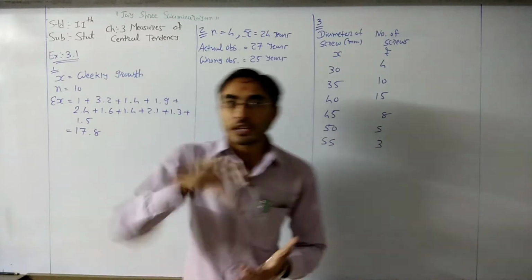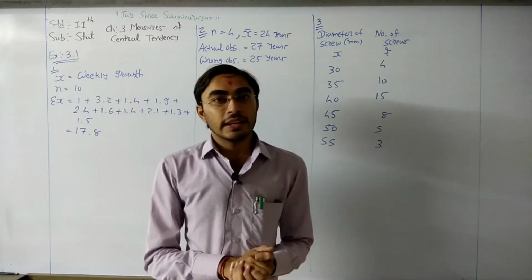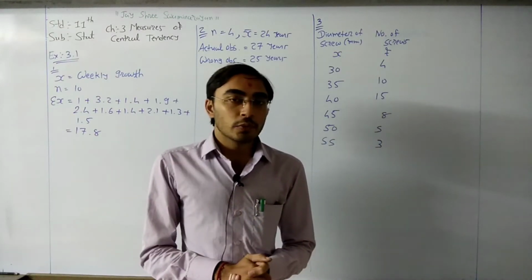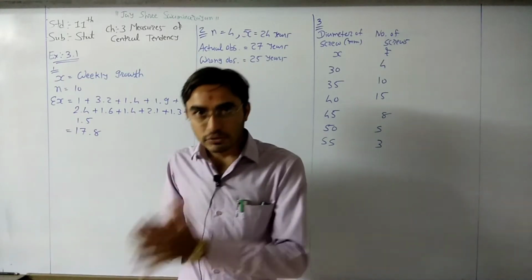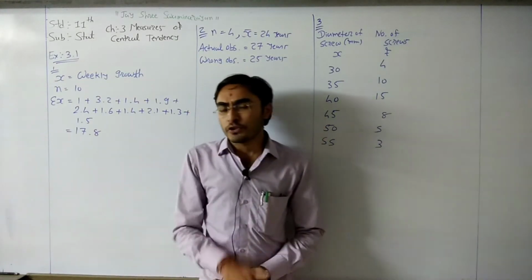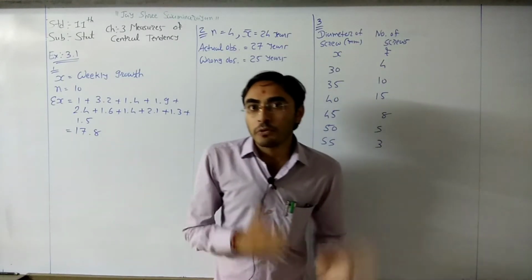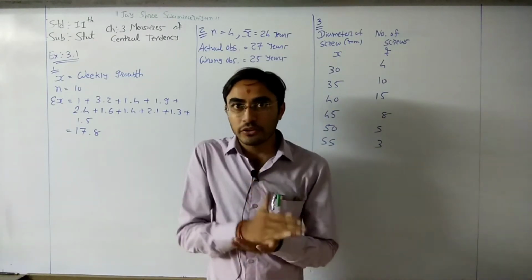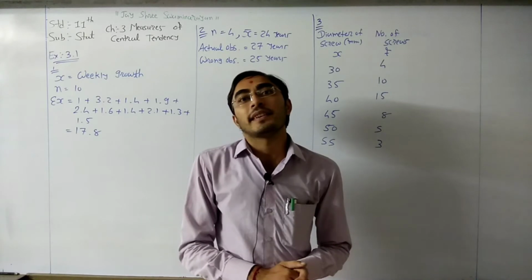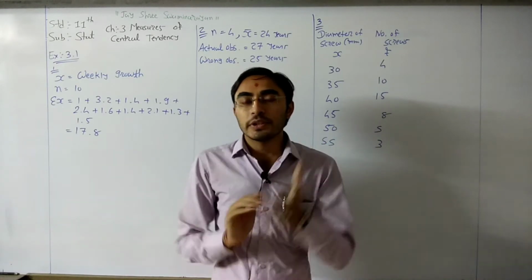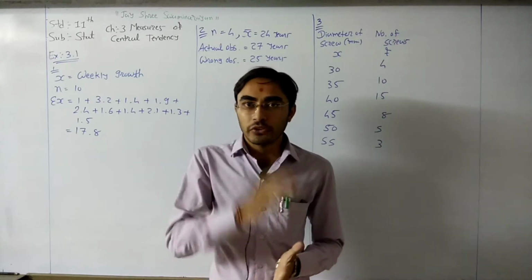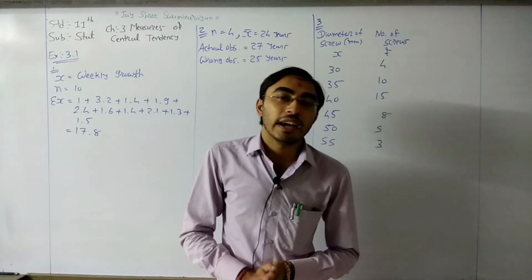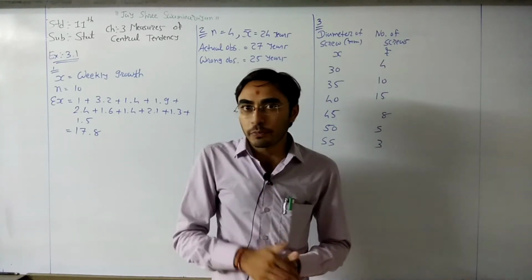Just recall the formulas for the mean for ungrouped data, discrete frequency distribution and continuous frequency distribution. For ungrouped data, the mean x bar is equal to sigma x divided by n, the sum of all the observations divided by the total number of observations. The second formula is sigma fx divided by n, where f means frequency.